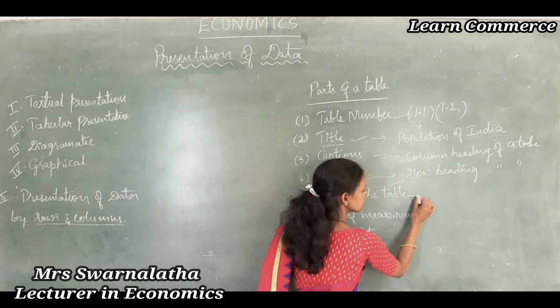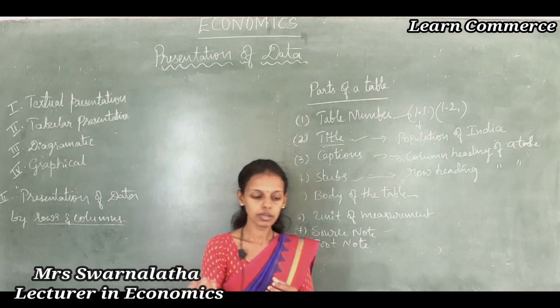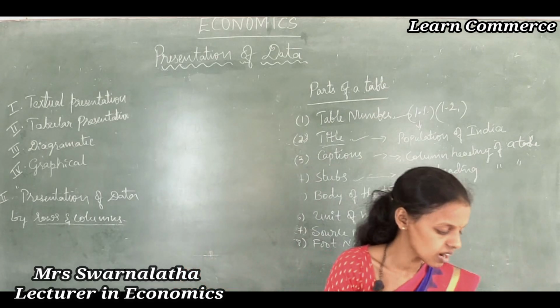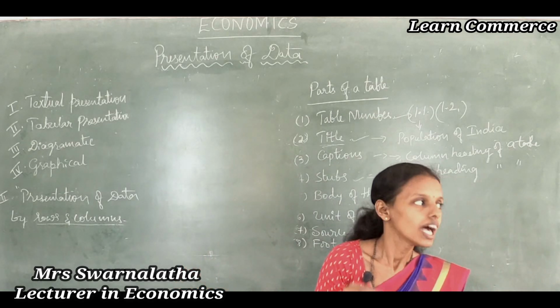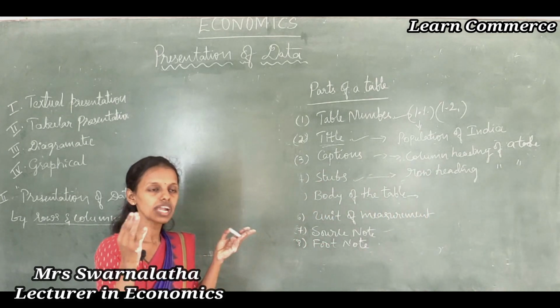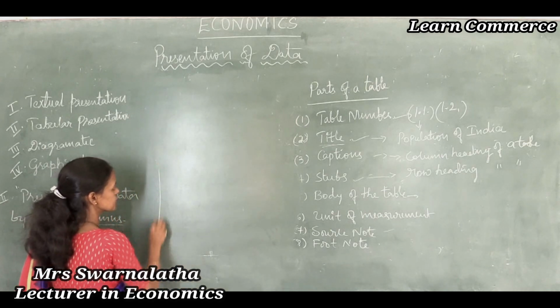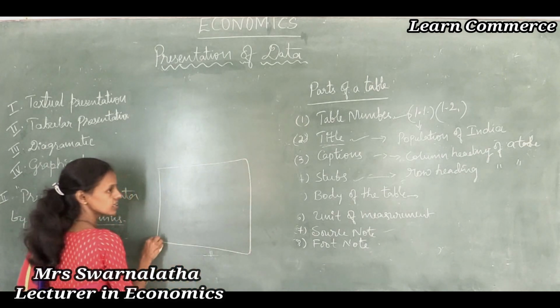Next one, body of the table. What is this body of the table? Just as human beings have different parts in their body, like that, the body of the table contains matter within different cells. For example, if this is a table, see this.